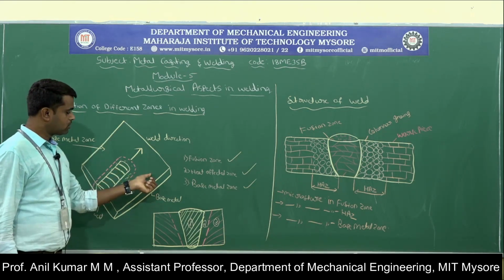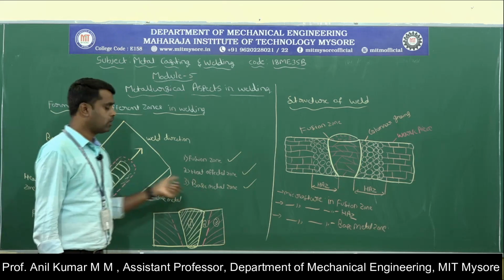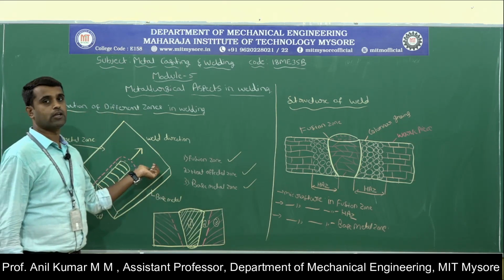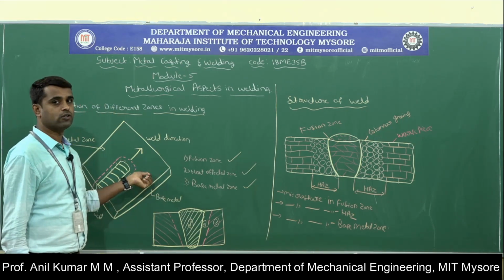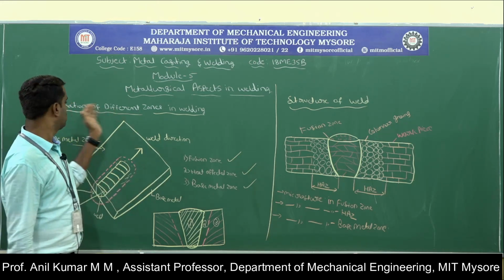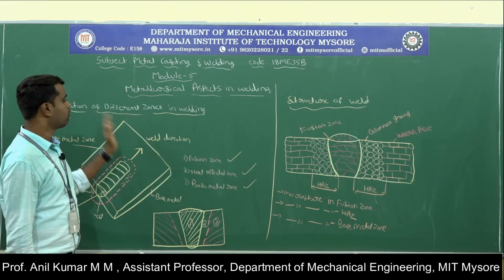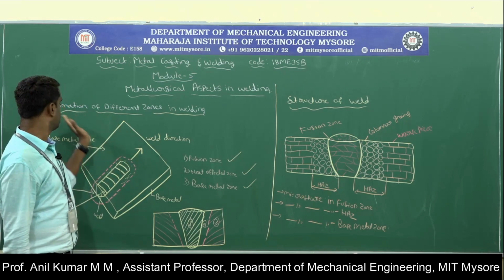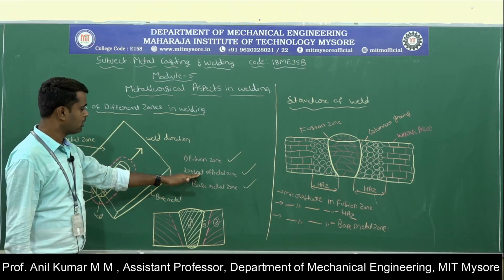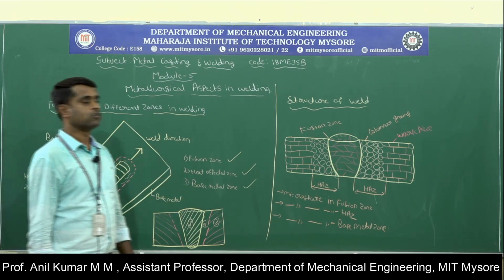Next it is the unaffected zone or base metal zone. Here the material is not subjected to heating, so it is unaffected, there are no changes in the microstructure. These three distinct regions are formed during the welding process: the fusion zone, the heat affected zone, and then the base metal zone.